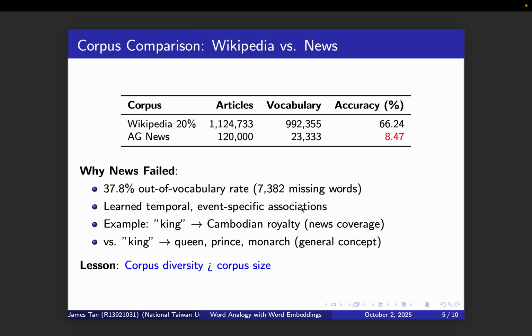Okay, let's discuss the corpus comparison. So I compared Wikipedia-trained models against one trained on AG News articles. The result was striking. The news model achieved only 8% accuracy versus Wikipedia's 66%. The news corpus learned temporal, event-specific associations. For example, king became associated with Cambodian royalty from recent news coverage rather than general monarchy concepts. This demonstrates that corpus diversity matters more than sheer size.